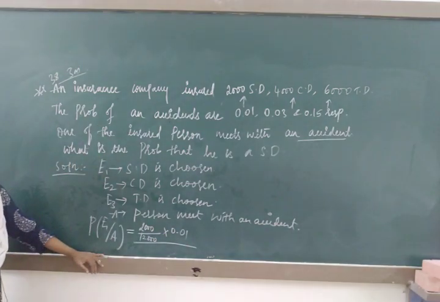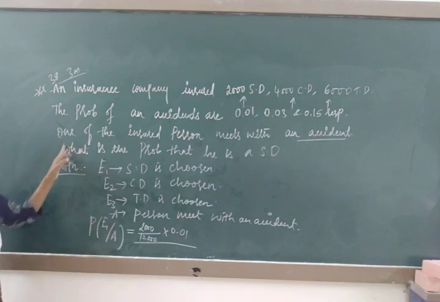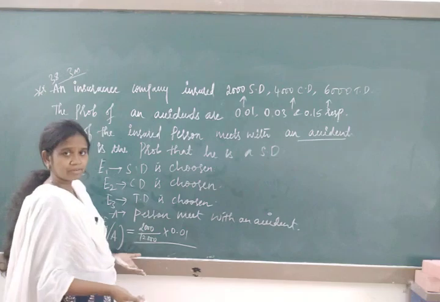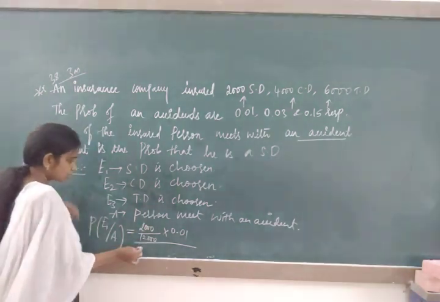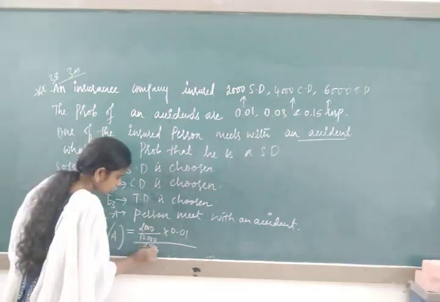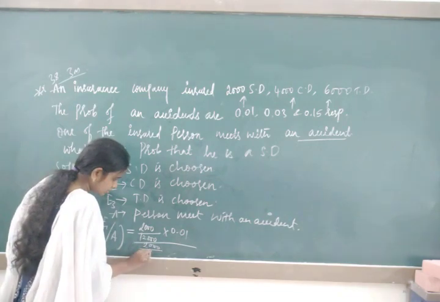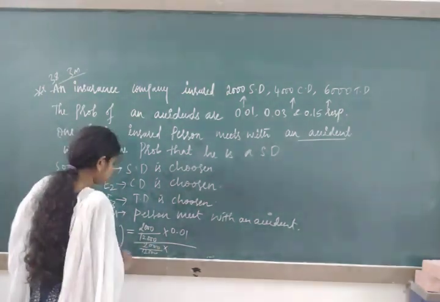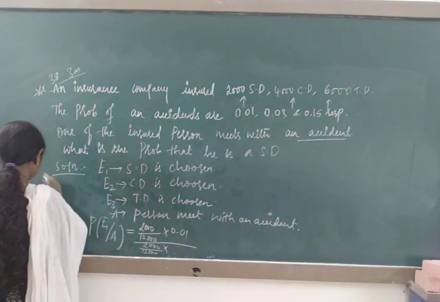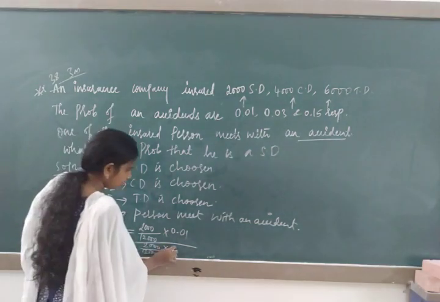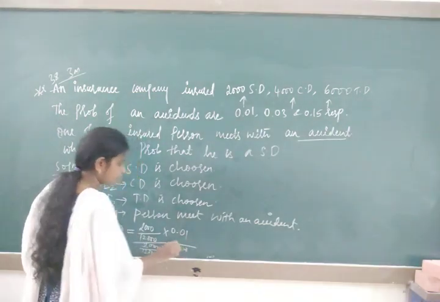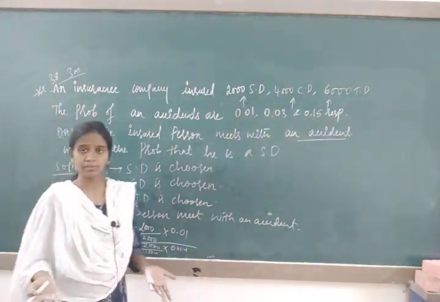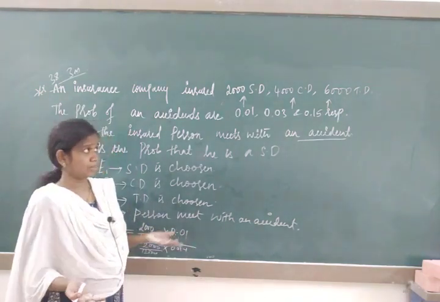Divided by the total. First of all, either the person is the scooter driver, so I'll write the scooter driver possibility 2000 divided by 12,000 into 0.01, plus either instead of scooter driver, the accident person may be a car driver.